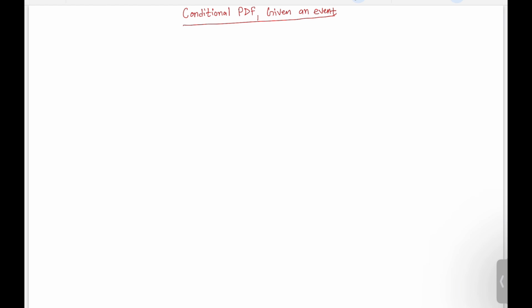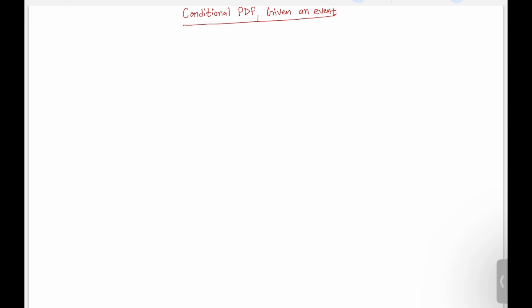Now we have gone through the discrete random variable, and we saw the PMF, that is the probability mass function. And these PMFs are nothing but probabilities, right? And we have seen the ordinary PMF, and again we have the conditional PMF as well.